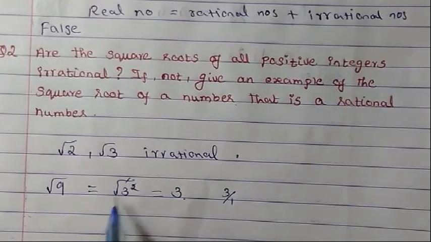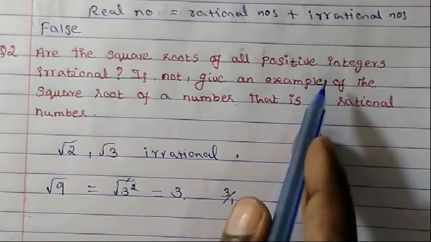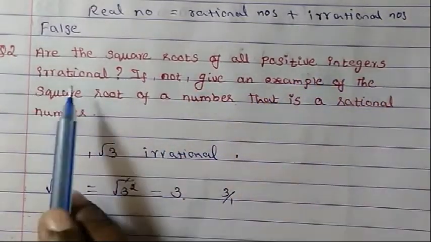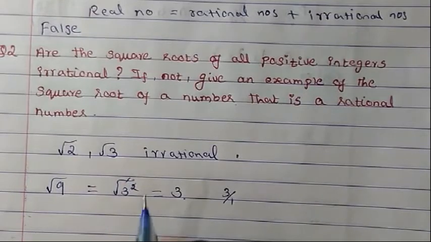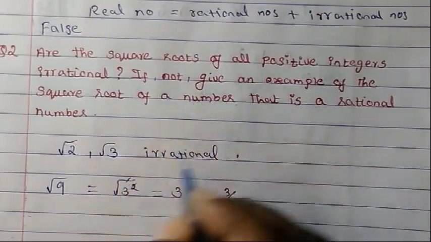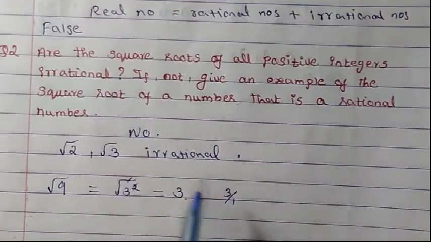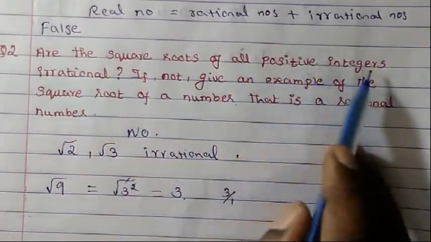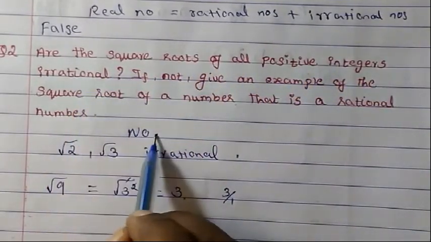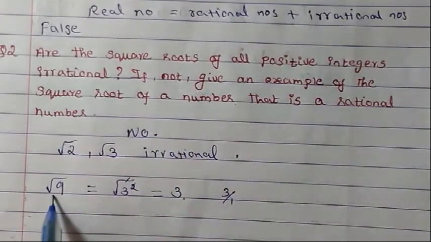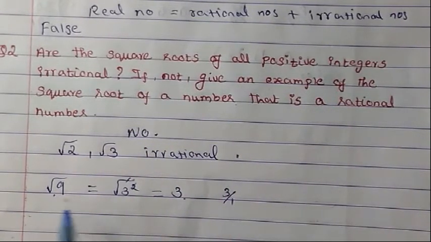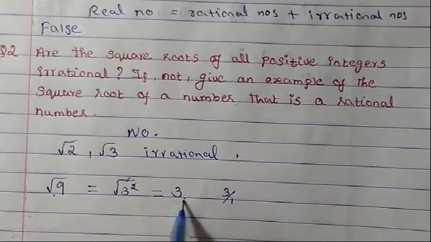So not necessarily are the square roots of all positive integers irrational. So our answer is no. For example, we have √9, which is a rational number.